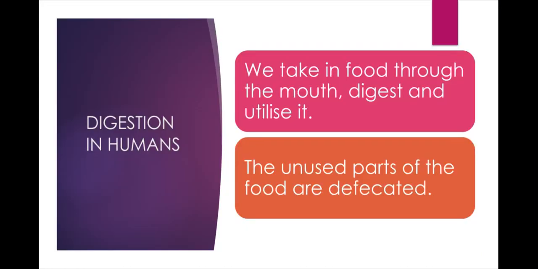Now you know some of the ways in which animals get food. There are many more. Once they take it in, their body has to break it down into simpler substances. This process is digestion. Now we are going to see digestion in humans. In this, we take in food through the mouth, digest, and utilize it. The unused parts of the food are defecated.